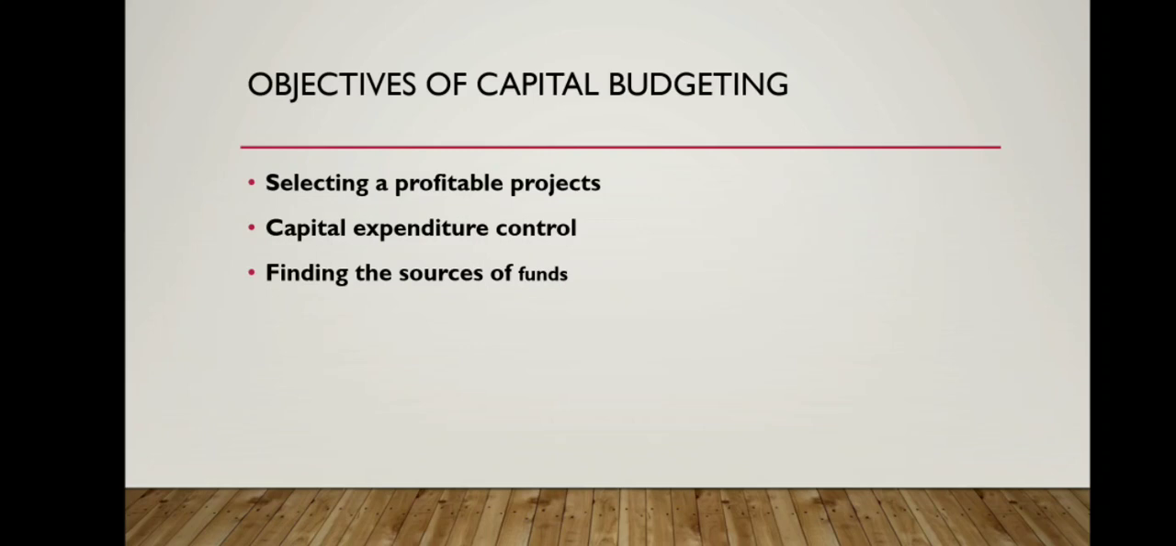Second one, capital expenditure control. The vital role is to have control on the costs. That is also an important objective. Forecasting capital expenditure requirements and budgeting for it, and also ensuring no investment opportunity or loss, is the main crux of budgeting. Third one, finding the right sources of funds